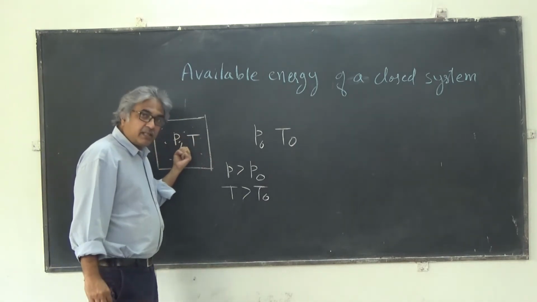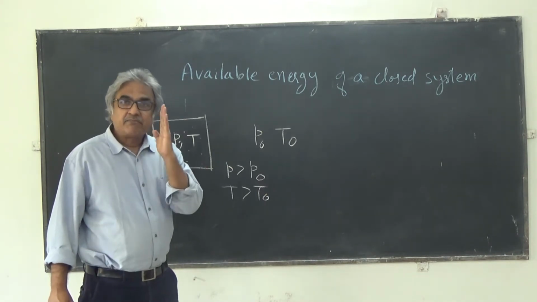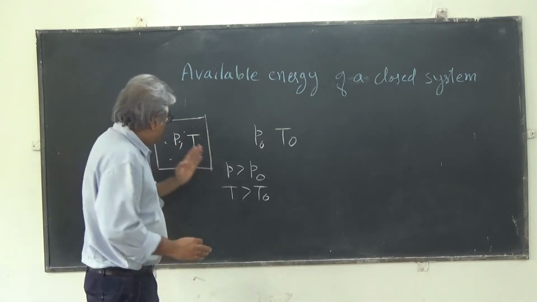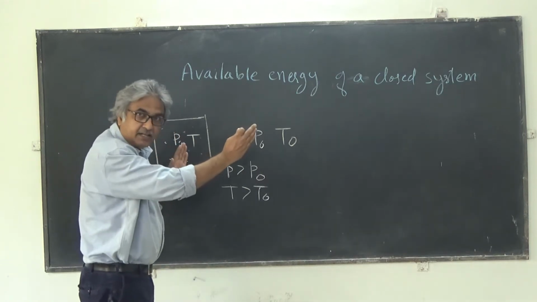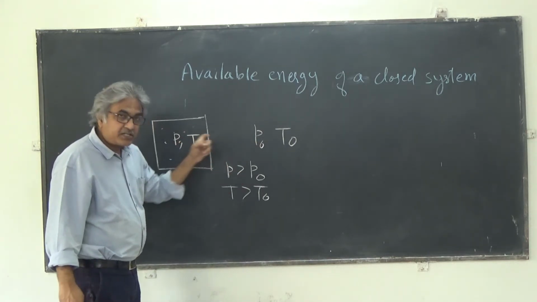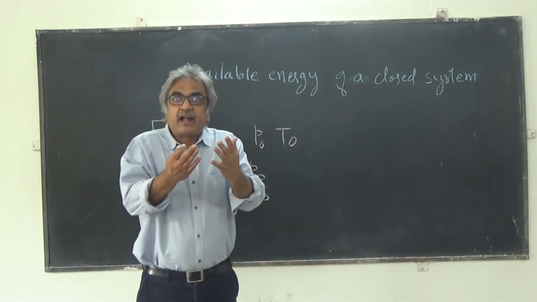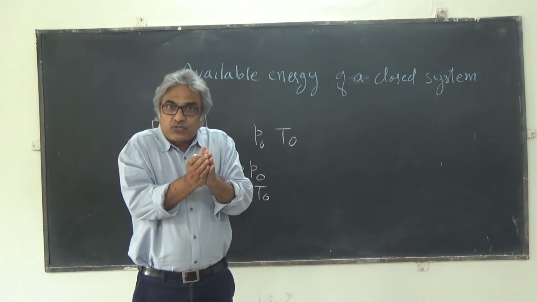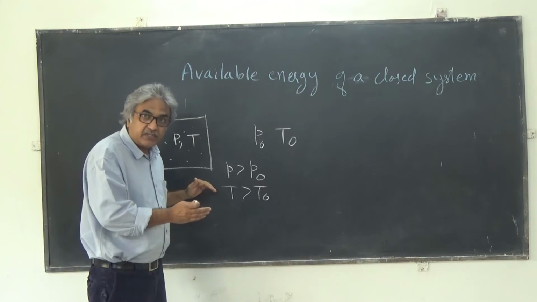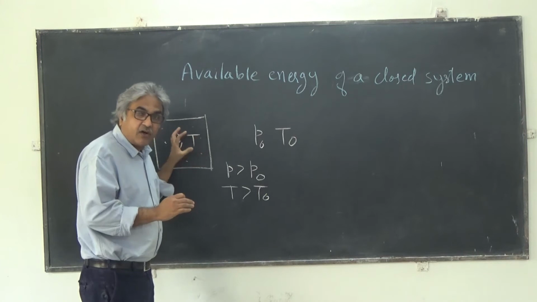Now, it's possible to get work from this system because there exists pressure inequilibrium and temperature inequilibrium. So this gas can expand and you get work. At the same time, since this temperature is higher than T naught, heat can also flow out. This heat can be converted into work. So if you add these two works, one because of expansion and another because of running a Carnot engine, then that will be the available energy of the closed system.